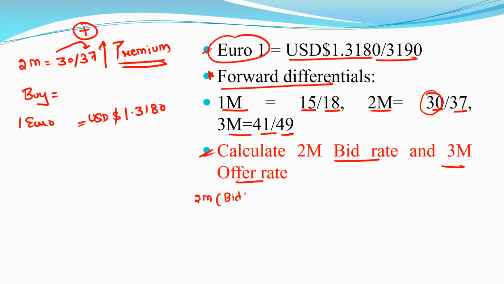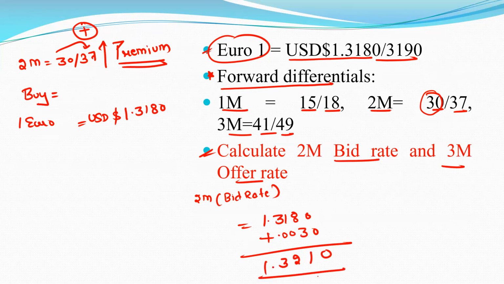So the initial rate 1.3180 plus 0.0030, we have to add it. The answer is 1.3210, which is the 2-month bid rate.